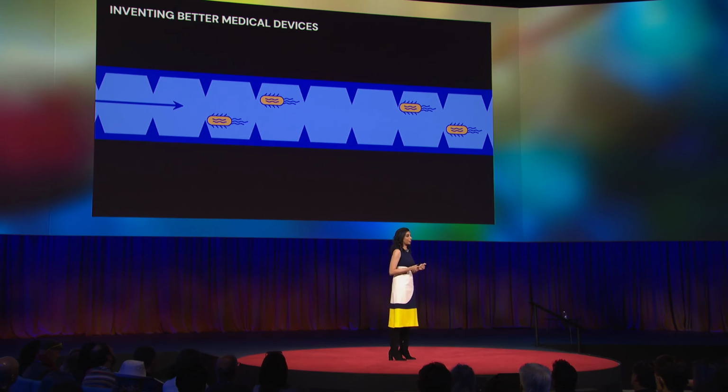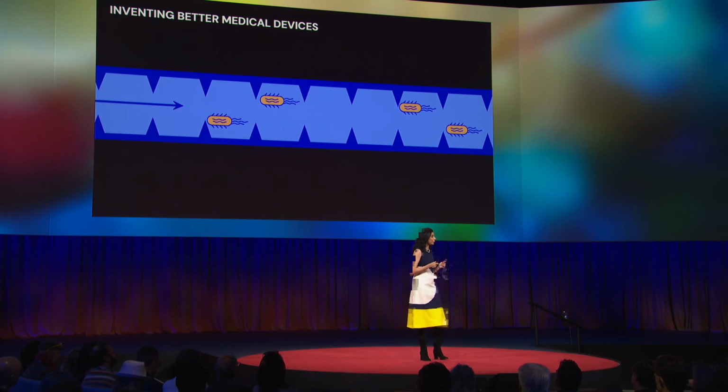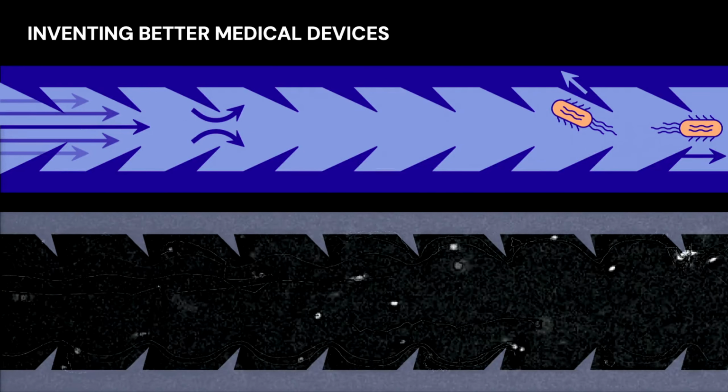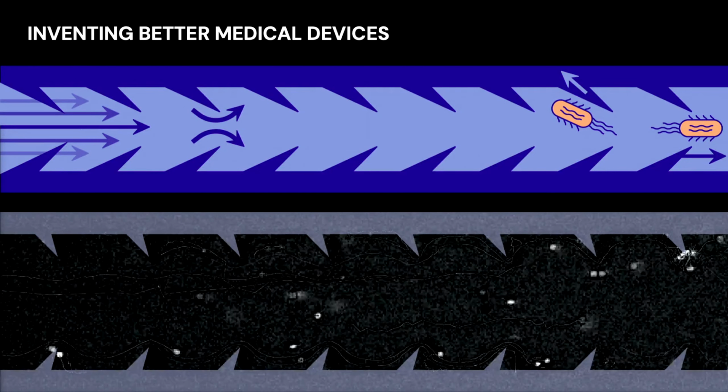But to get this correct, we need the shape of the ridges to be exactly right. In the past, this would have been done by trial and error. Design a version of the catheter, build it out, take it to the lab, observe and hypothesize if something went wrong, rinse and repeat and redesign again. But instead, we taught AI the behavior of the fluid flow inside the tube. And with it, our neural operator model was able to directly propose an optimized design. We 3D printed the design only once to verify that it worked.